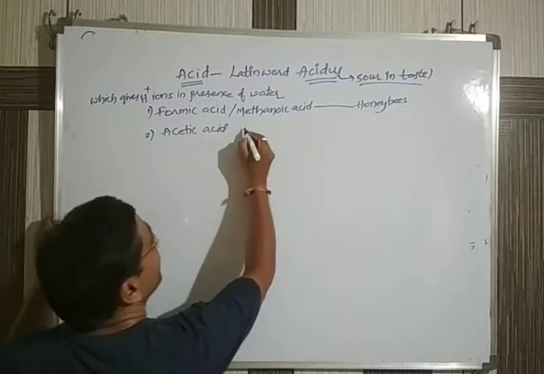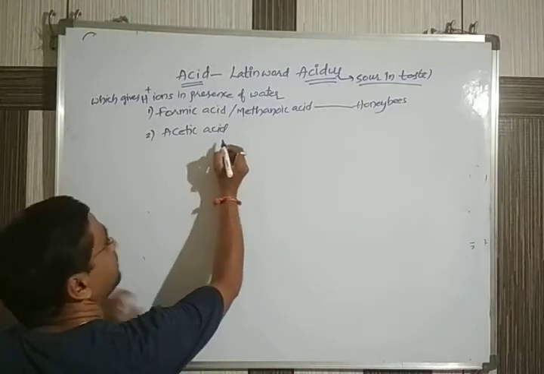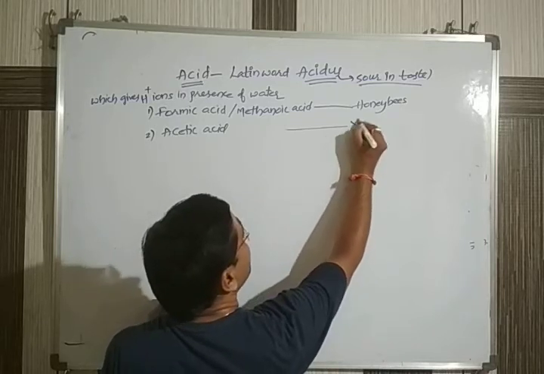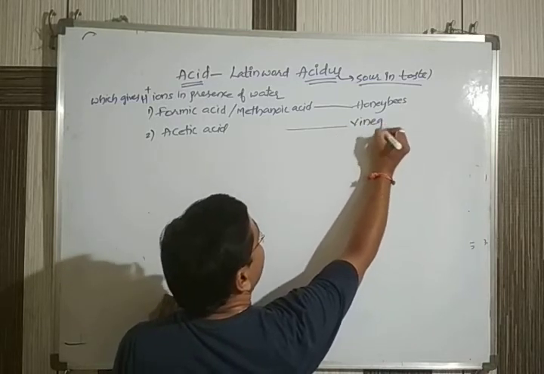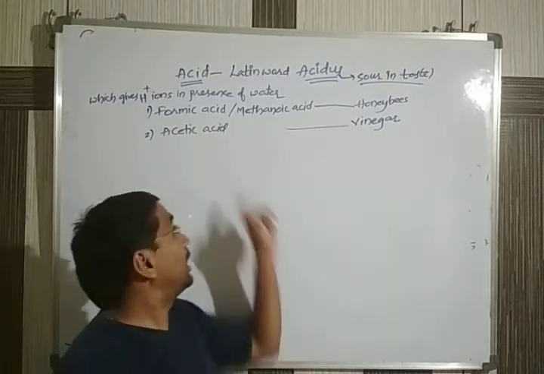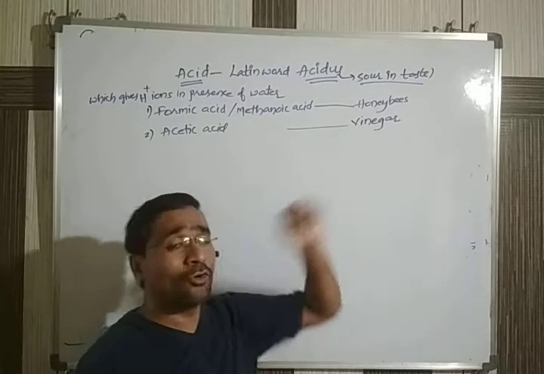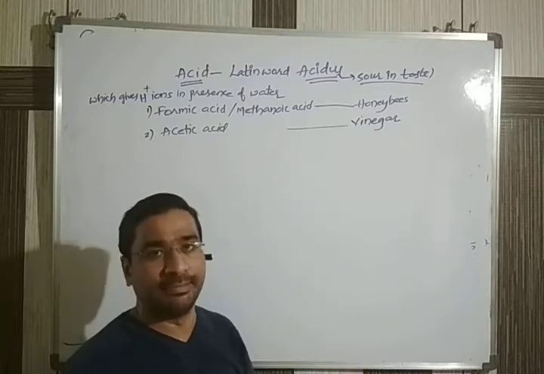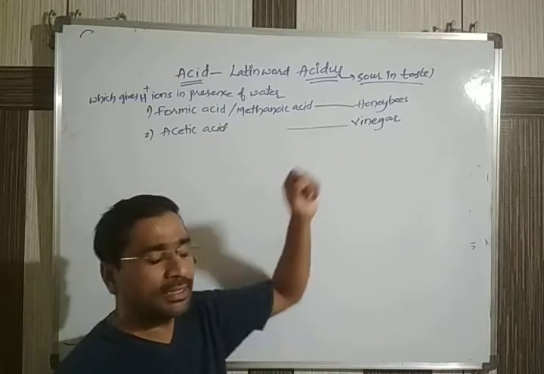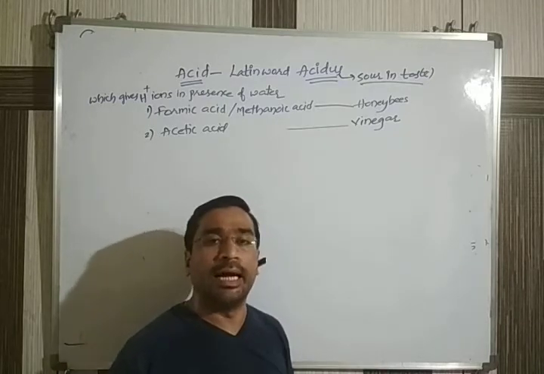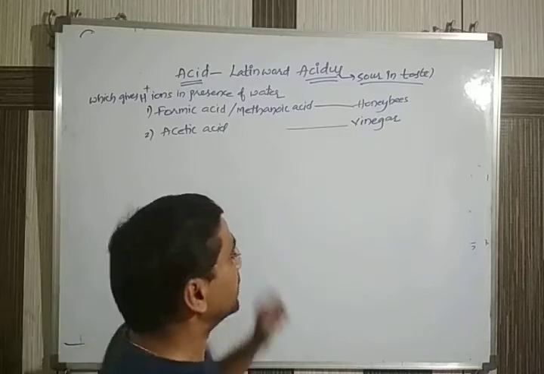Coming to the second one, acetic acid. Where do we come across acetic acid? In our kitchen, in vinegar. Diluted acetic acid is commonly called vinegar. We use it mainly for cooking, for getting a little bit of sour taste in different items.